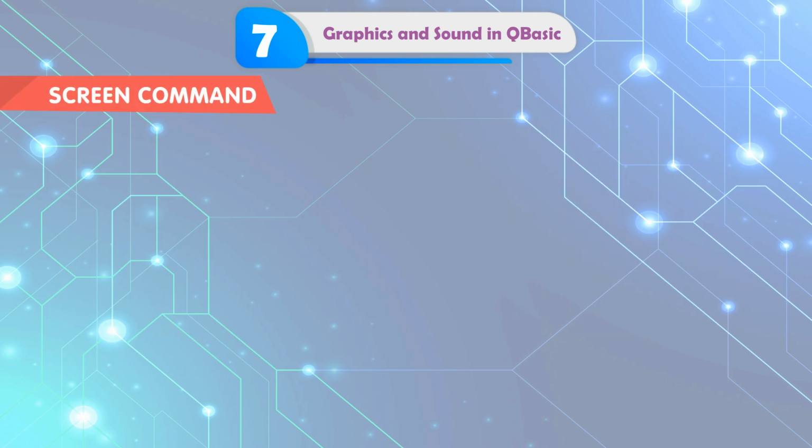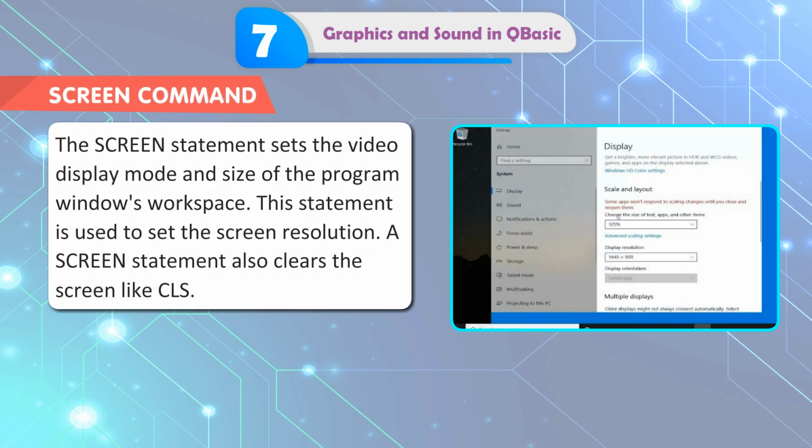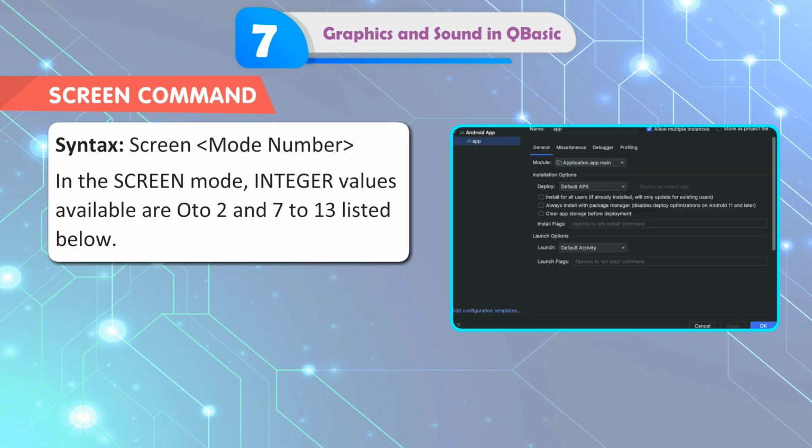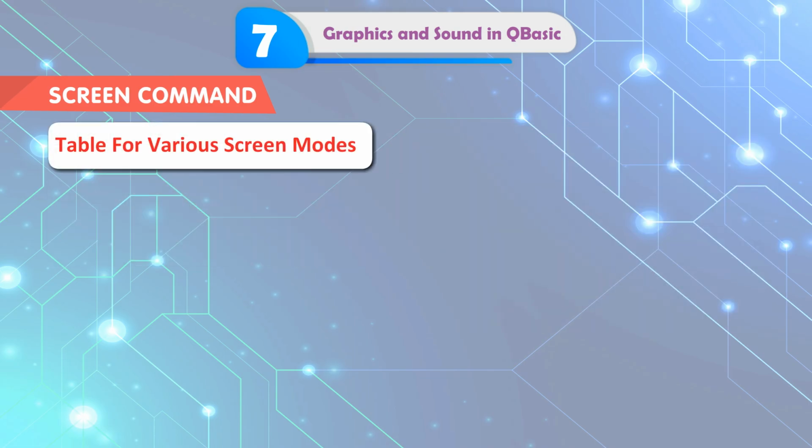SCREEN command. The SCREEN statement sets the video display mode and size of the program's window workspace. This statement is used to set the screen resolution. A SCREEN statement also clears the screen like CLS. Syntax: SCREEN mode number. In the screen mode, integer values available are 0 to 2 and 7 to 13, listed below. Table for various screen modes.